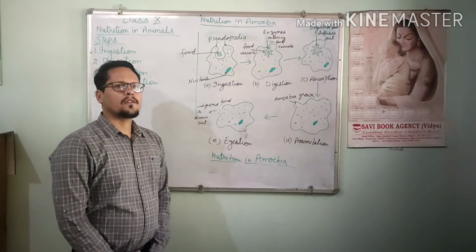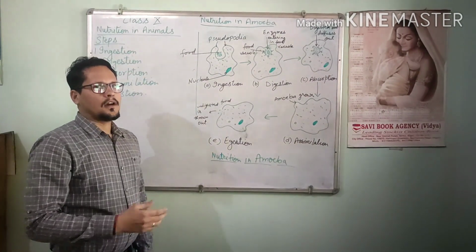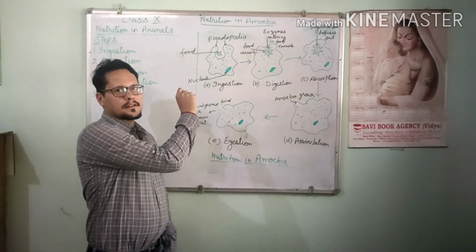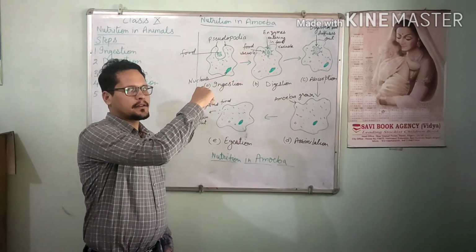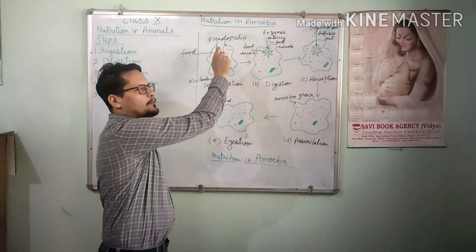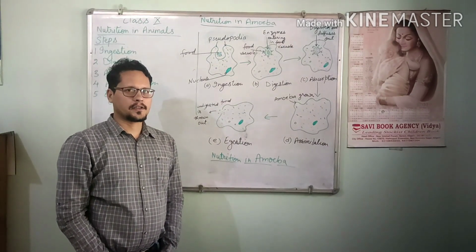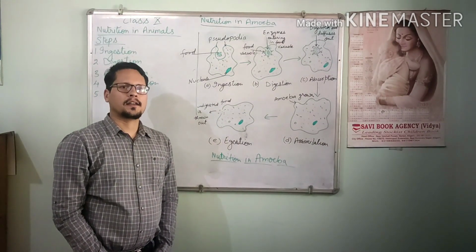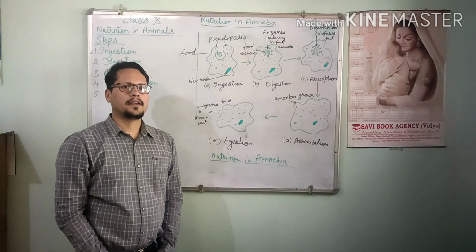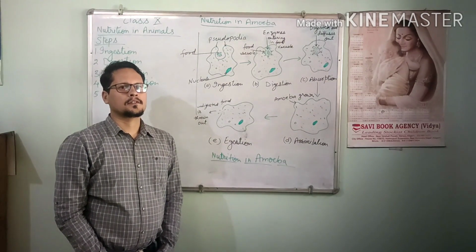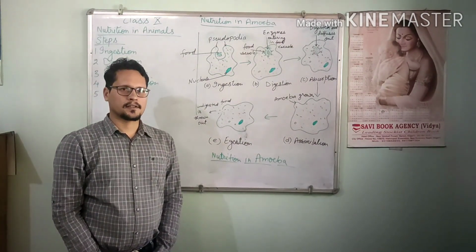It is made up of only a single cell, and all the 5 steps of nutrition are completed in this cell. Amoeba takes the food inside its cell with the help of pseudopodia, and these are also called false feet because pseudopodia are helpful in locomotion, ingestion of food, and egestion of food. So pseudopodia help in multitasking.